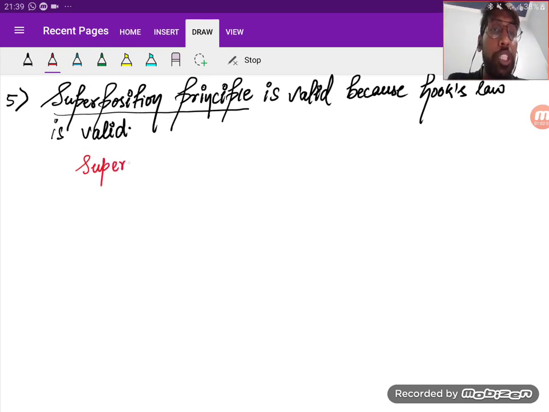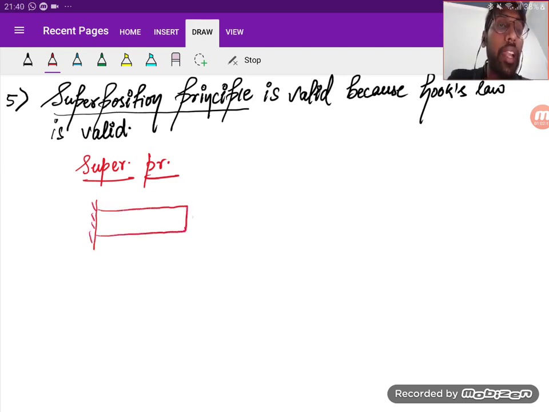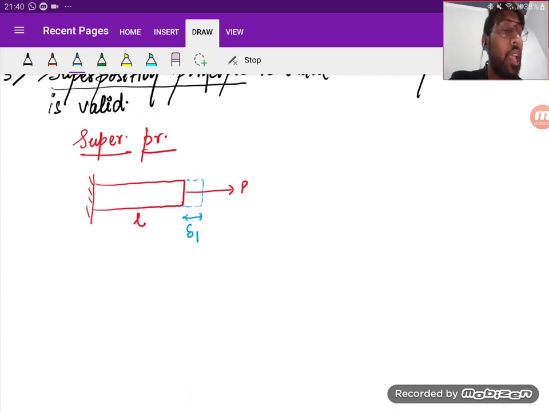I'm saying superposition principle. What is the superposition principle? See, suppose a bar is there, and on this bar I have applied a load of P. The length of the bar is, let us say, L, and due to the load it deforms by delta 1. I remove the load; it is within the proportionality limit, so it regains its original position.